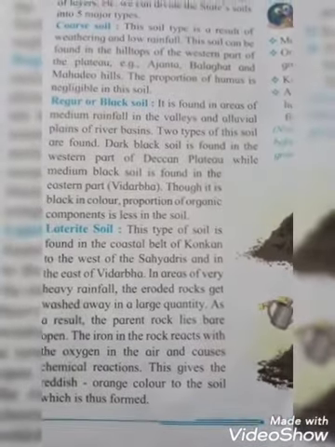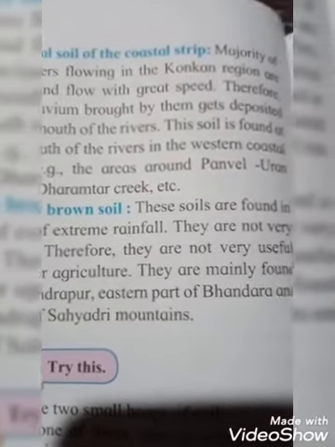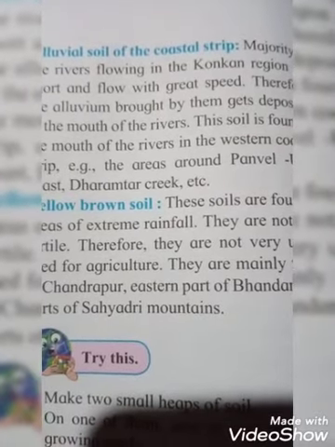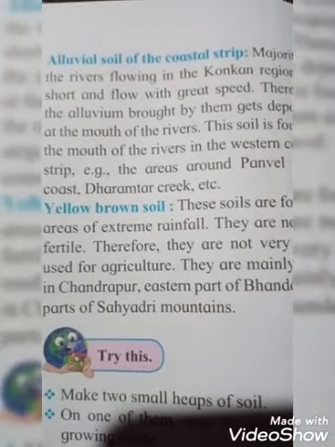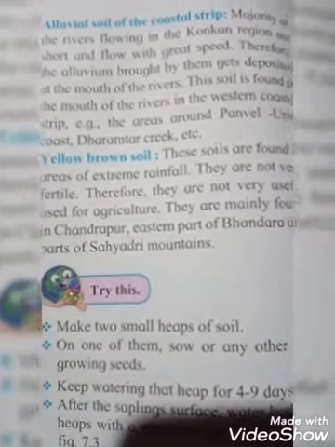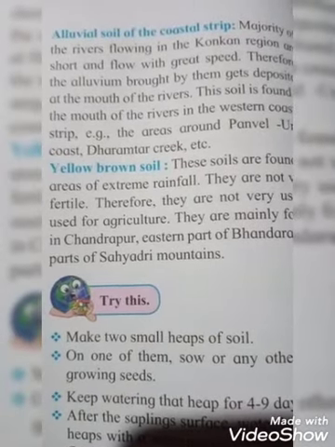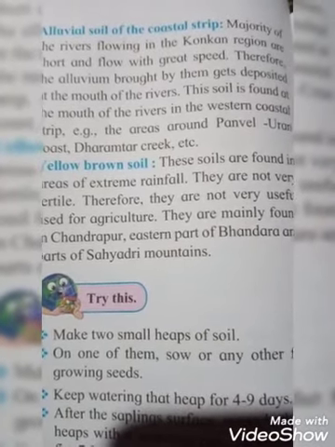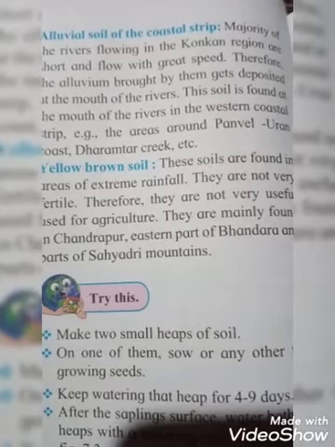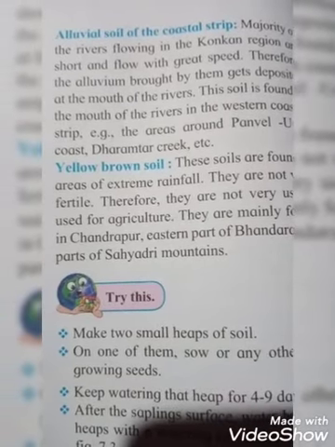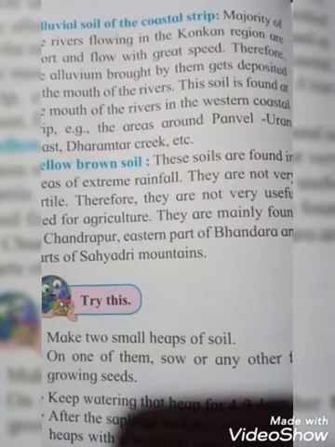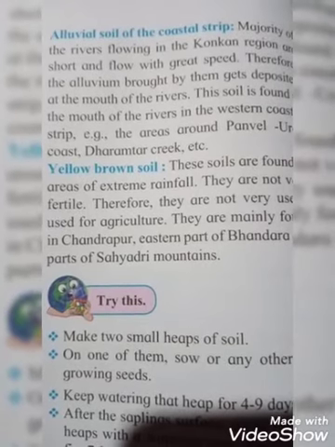Okay students. Alluvial soil of the coastal strip. The majority of the rivers flowing in the Konkan region are short and flow with great speed. Therefore, the alluvium brought by them gets deposited at the mouth of the river. Because of that, this soil is found at the mouths of the rivers in the western coastal strips. Example, the areas around Panvel, Uran coast, and Dharamtar creek, etc. Creek means what, students? That is a stream or narrow river. In those places we find alluvial soil.